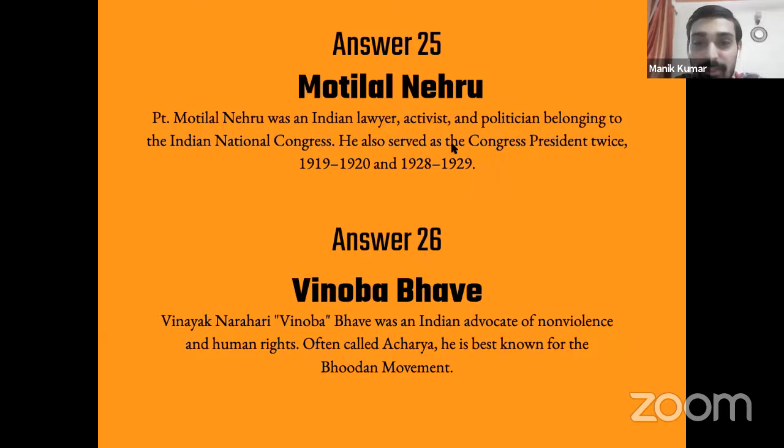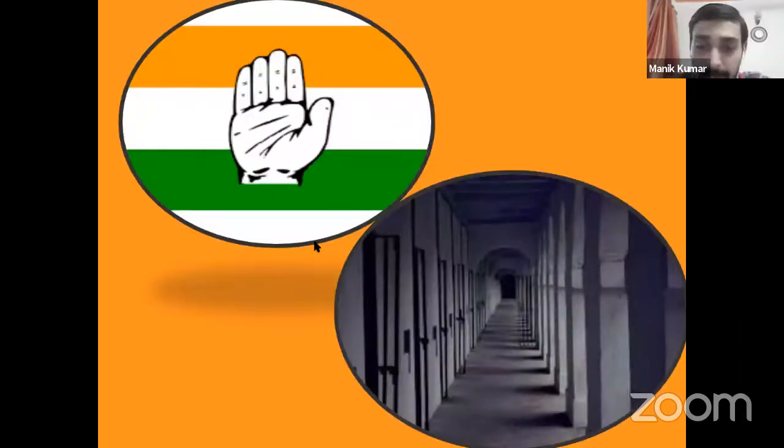Okay, for the first question, it's a mixed response, and for the second question, 49% of you have given Mahatma Gandhi, which is wrong. The correct answer is option A, Motilal Nehru, and the second one is Vinoba Bhave. Students, think, the answers are right in front of you. To tell you, it can be a little tricky, but just read the questions and answer.